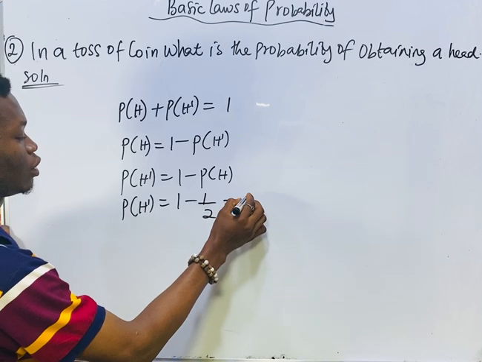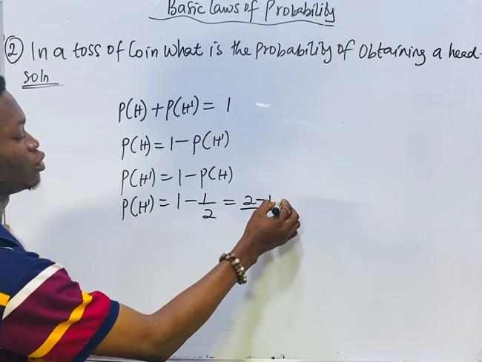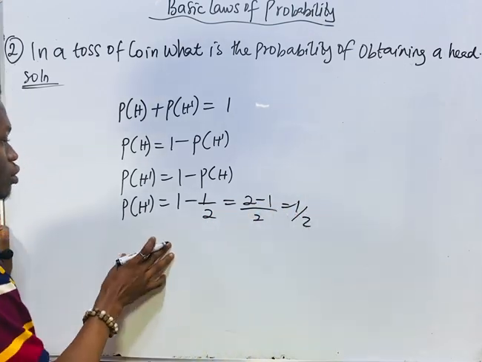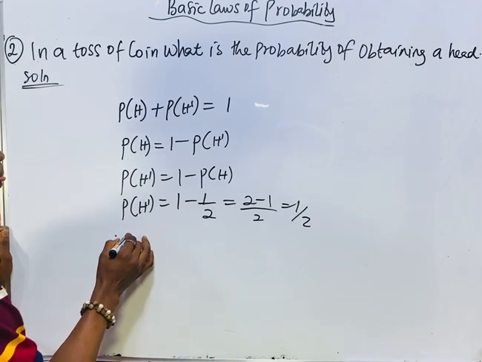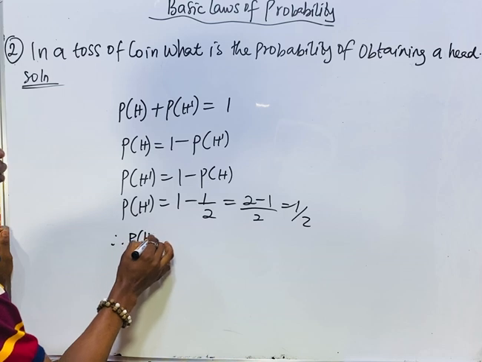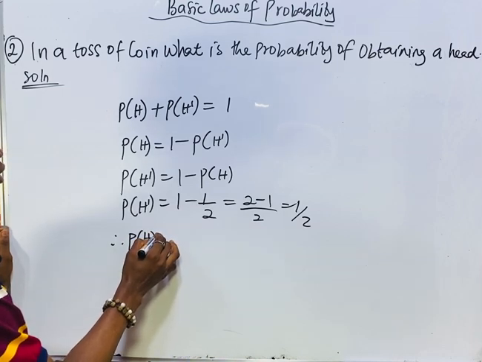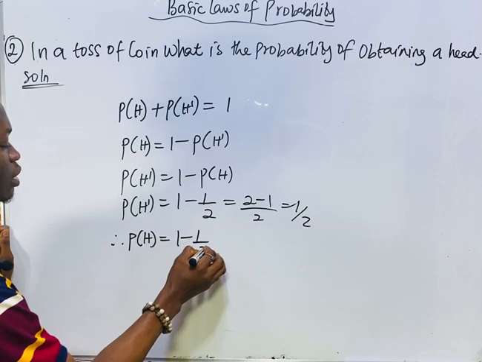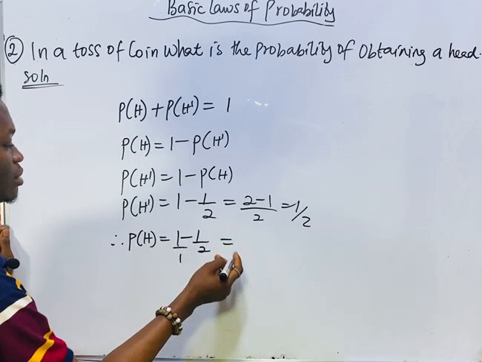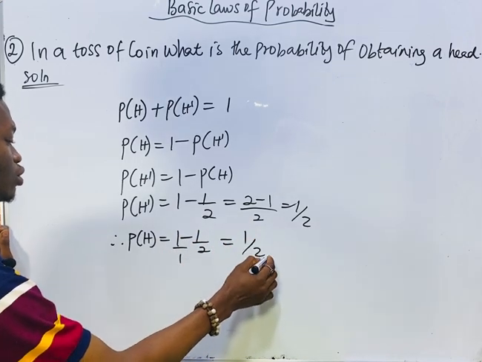So we have 2 minus 1 over 2, which is 1 over 2. So that's the answer.